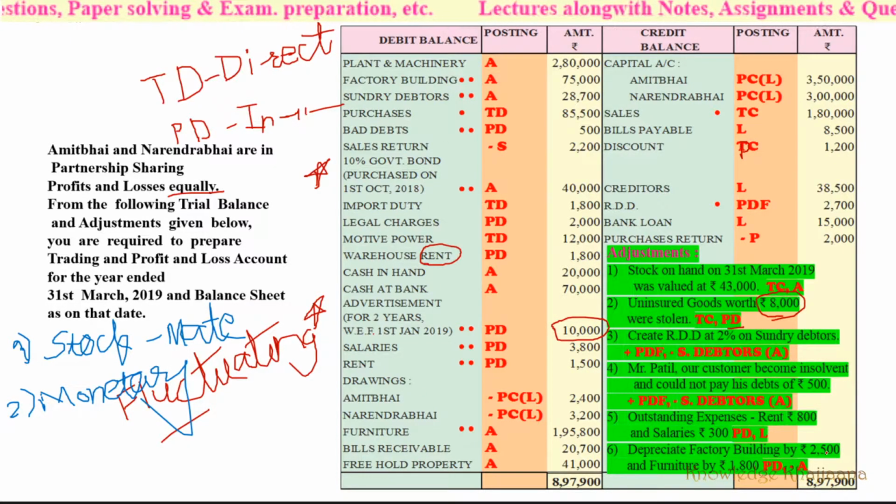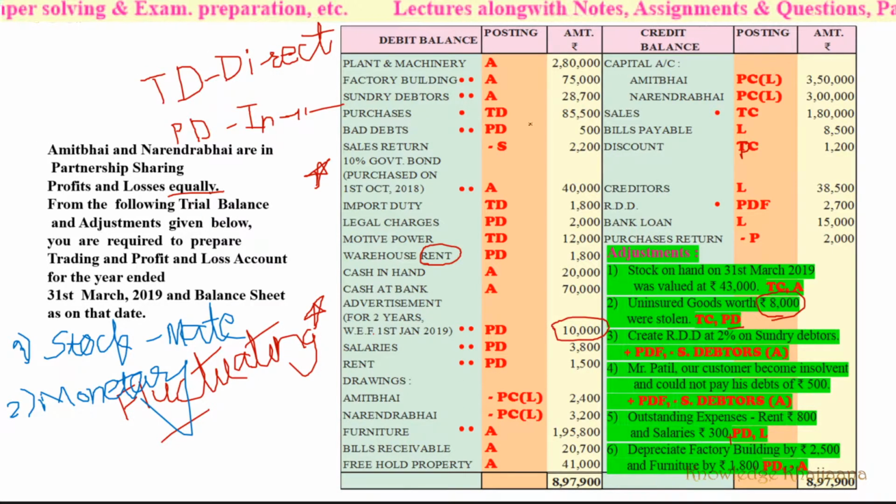Outstanding expenses: rent rupees 800 and salaries rupees 300. Outstanding expenses have 2 recordings. On the profit and loss account debit side, where are rent and salaries? Rent 1 marking and salaries 2 marking. Why 2 marking? Because it is outstanding, we have to add that much amount to the respective accounts, that is rent and salaries, and since we have not yet paid, that much amount we have to record on the liability side, right?